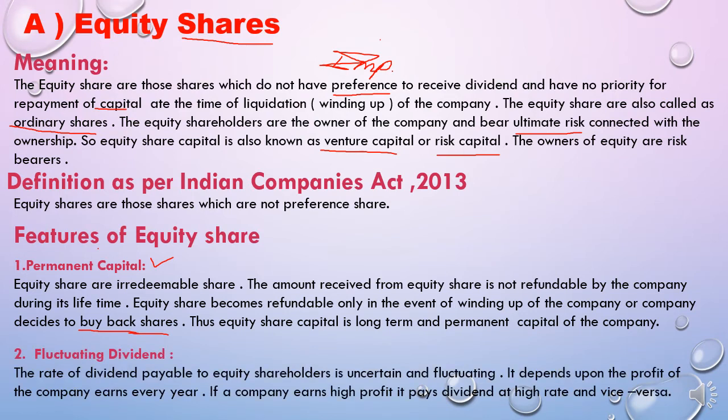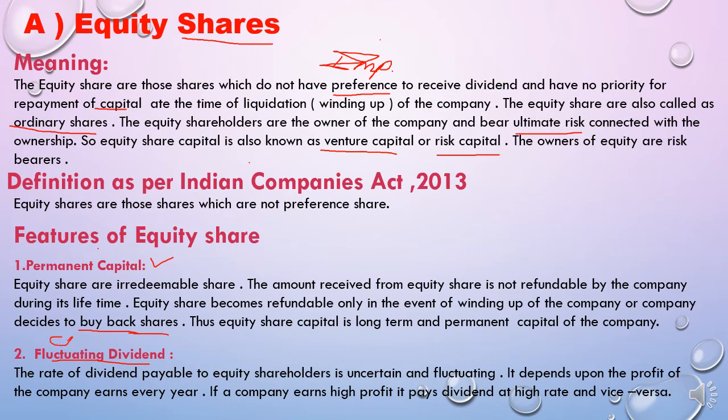Next is fluctuating. What do you mean by fluctuating, students? The meaning of fluctuating is changeable, meaning changing every year. So the dividend on the equity share is fluctuating every year. It totally depends upon the profit made by the company, students. Whatever the profit is made by the company, they will pay the dividend first to the preference shareholders, they will pay the interest to the other creditors, and finally if profit is available with the company, then the dividend will be paid to the equity shareholders.